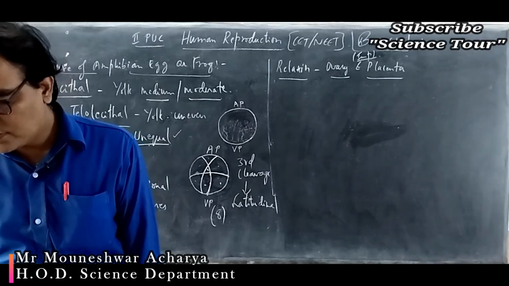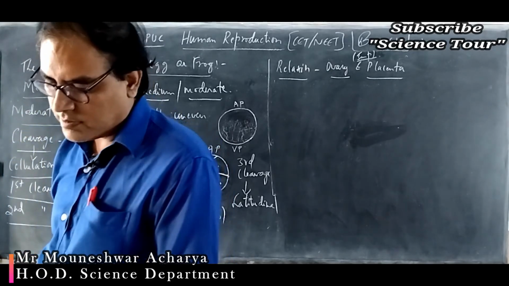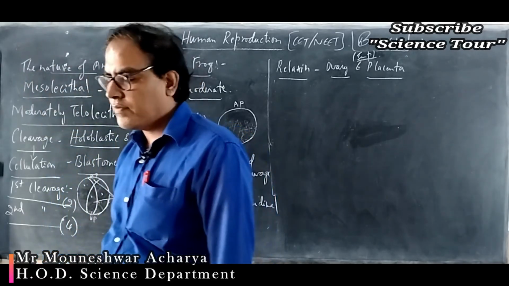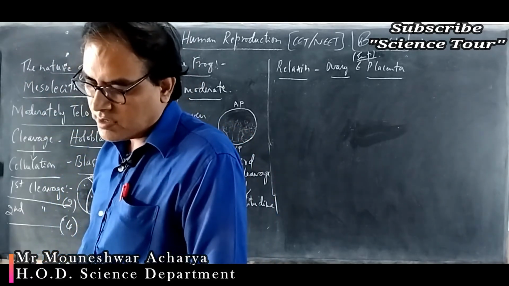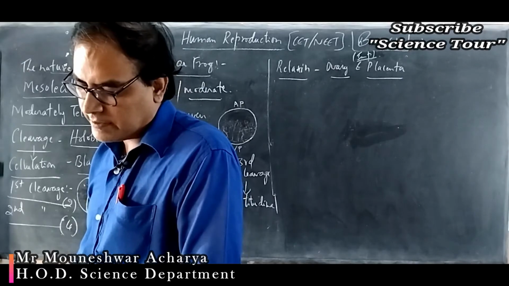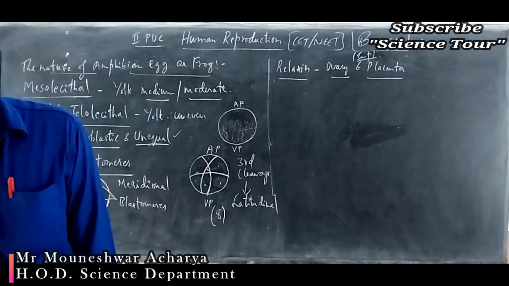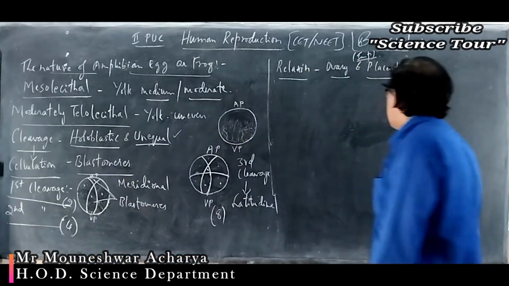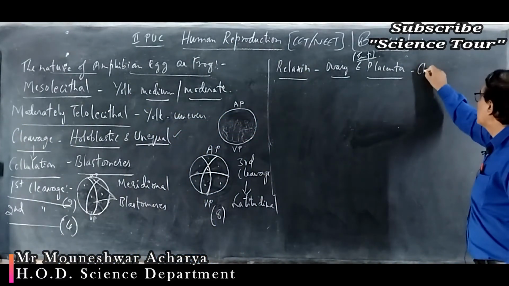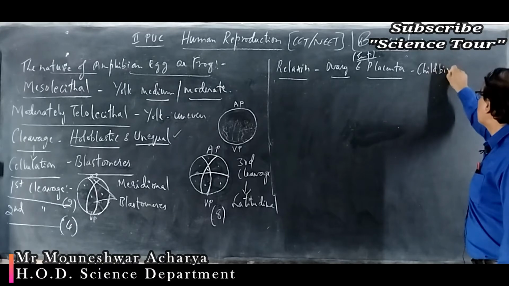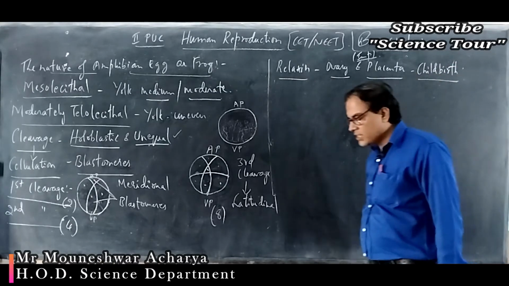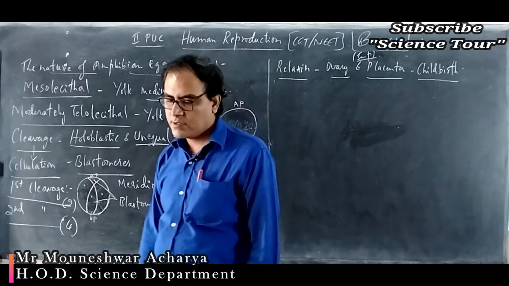Quite an important function of relaxin. Write down: it plays a very important role in the female reproductive system and during pregnancy. It helps for childbirth. Note down, it helps for childbirth.